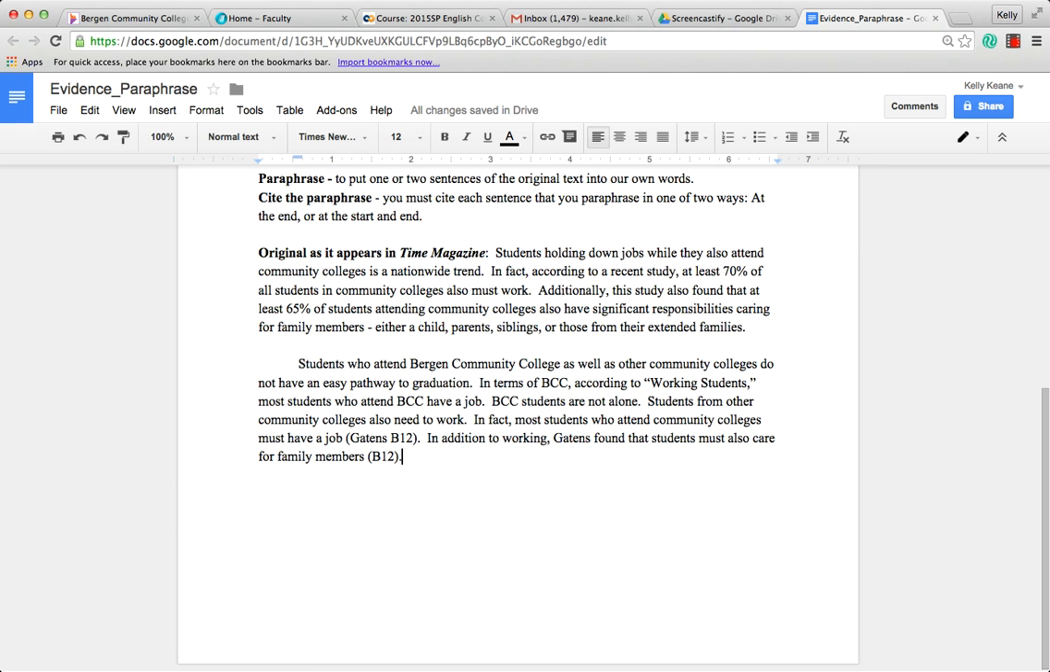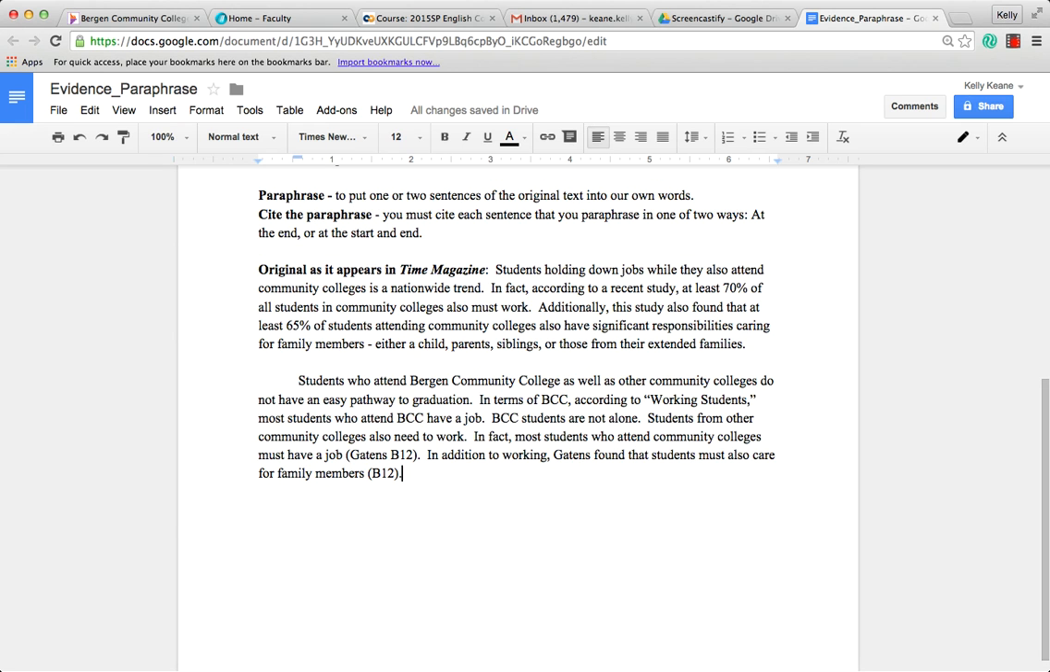The takeaway is that a paraphrase is really targeted. You're just going to put one or two sentences of the original into your own words, and then you're going to cite it. Remember, you have to go line by line. So this is one sentence, one citation. Here's the second one, and this is the second citation. And then after we're done bringing in our evidence, we'll go on to explain it.